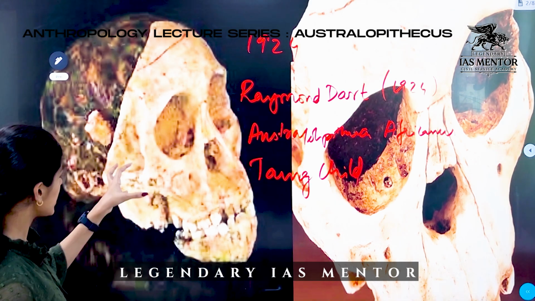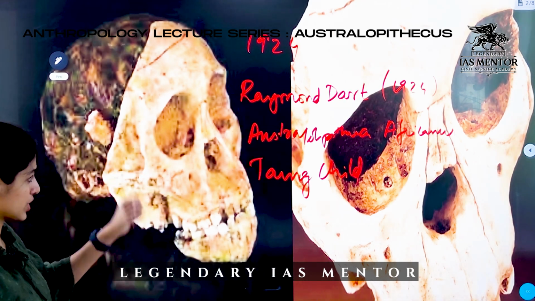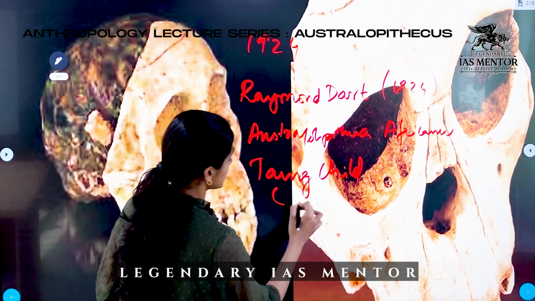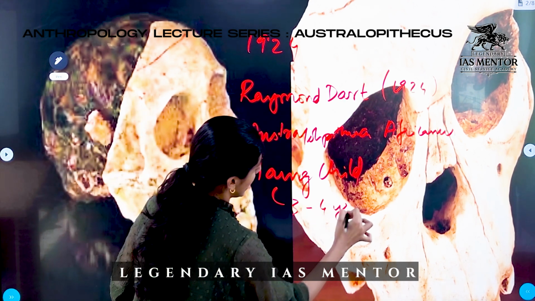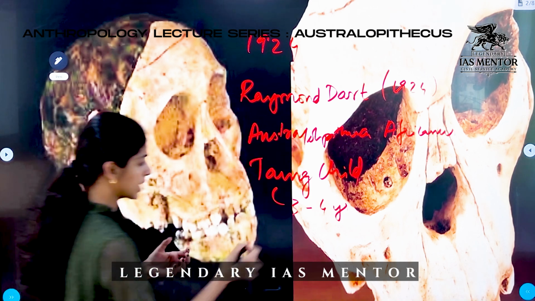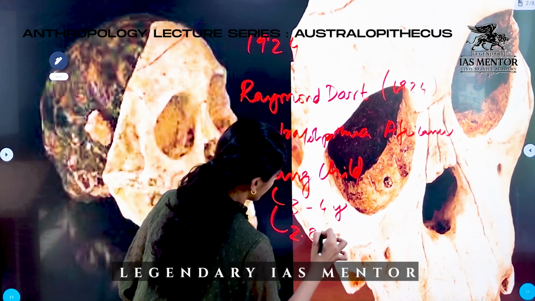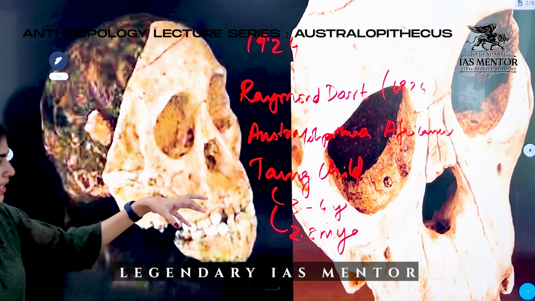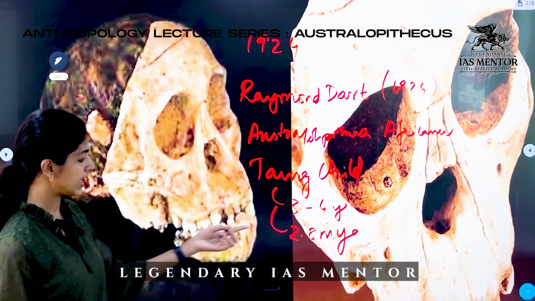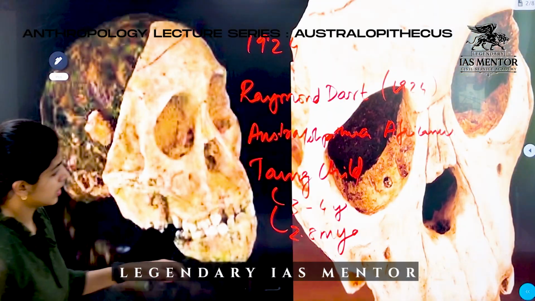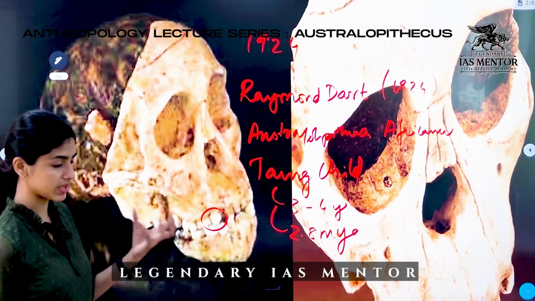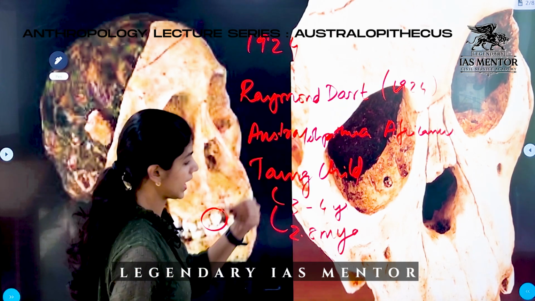So coming to the characteristics of this Taung Child, the age is estimated to be around 3 to 4 years, and it lived around 2.8 million years ago. So we calculated the age based on the dental features. From the teeth evidence that we got from the skull, we could calculate the age of the skull.